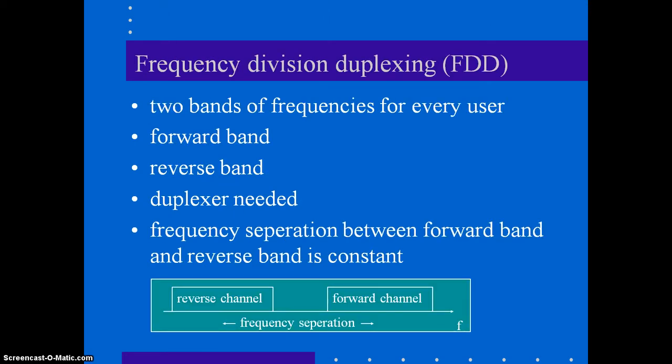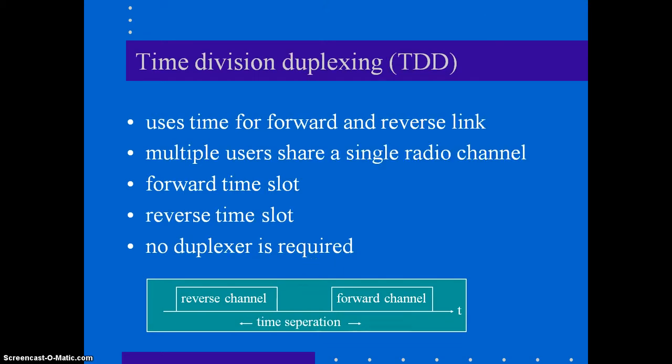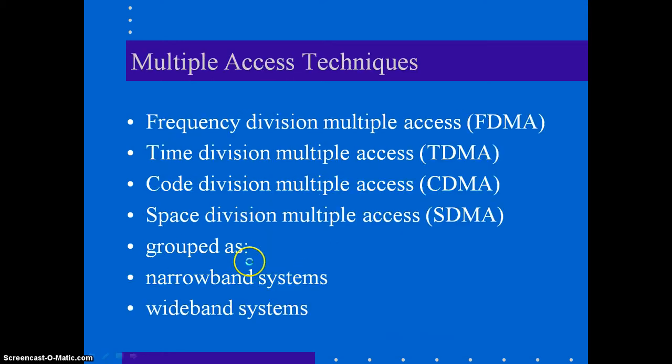They will have a forward channel and a reverse channel, separated by a guard band in between in order to avoid interference. TDD also will have a forward channel and a reverse channel, but the frequency will be the same for both channels, and it will be divided in the time domain.